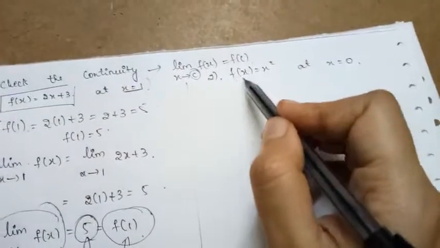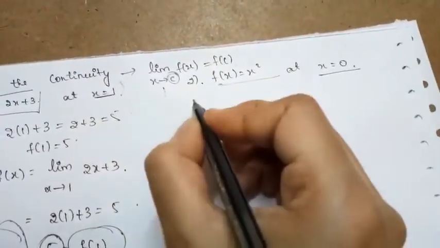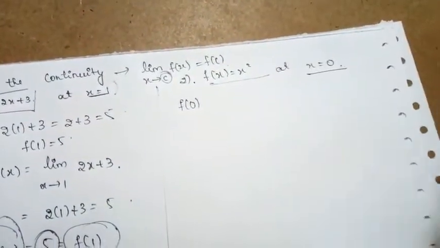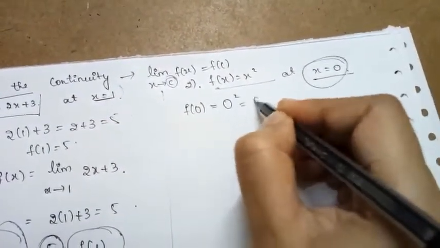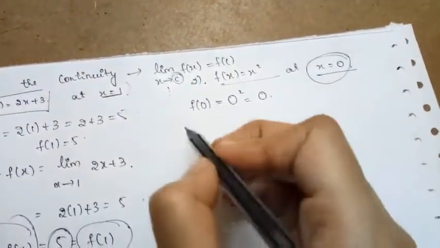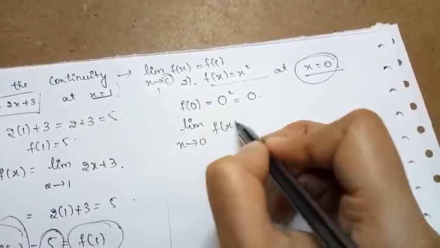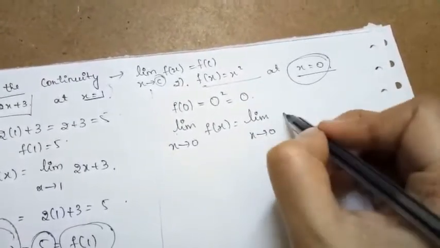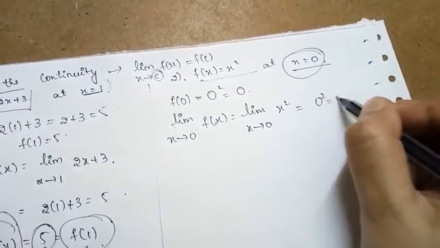So similarly here they have given another function, f of x is equal to x square at x is equal to 0. By applying that point, what is the value of the function at the defined point, that is f of 0? It is clearly 0 square, which is nothing but 0. Now let us find the value of the function by applying the limit. Limit x extending to 0 of f of x, what is f of x here? It is x square. By applying the limit, it becomes 0 square, which is 0.